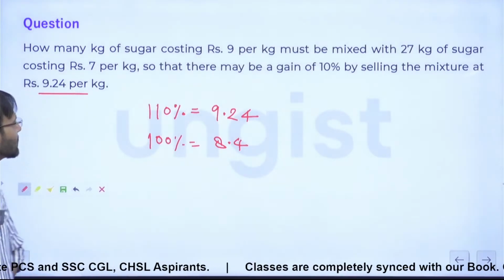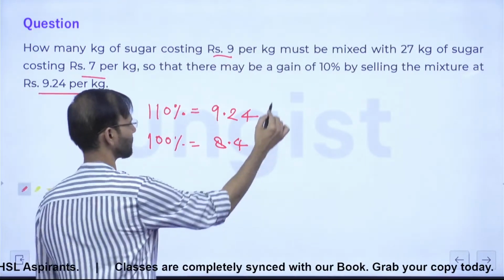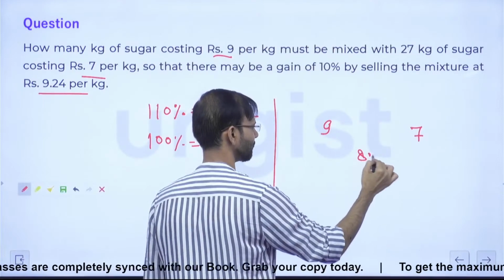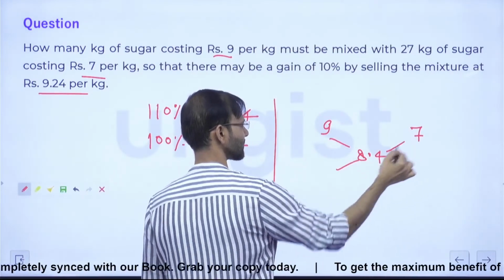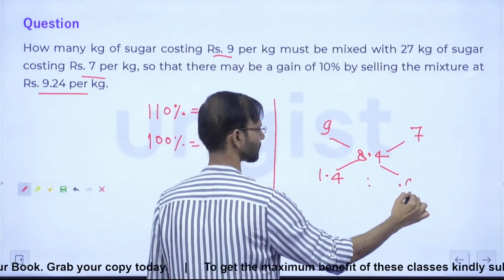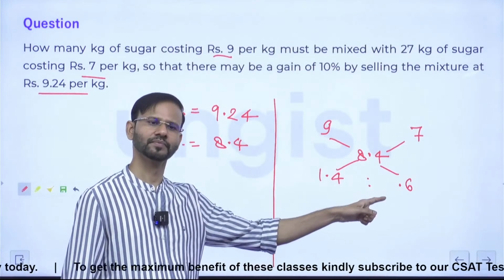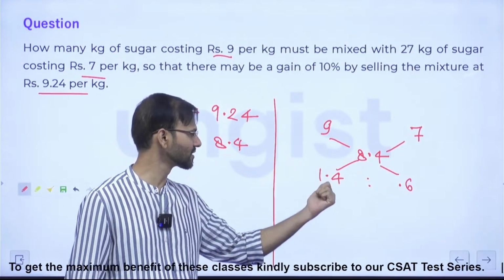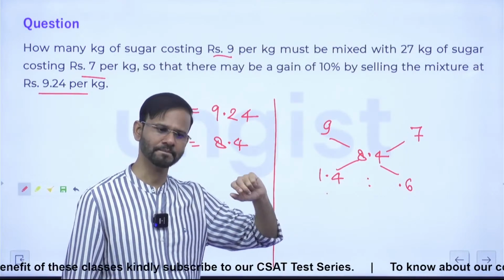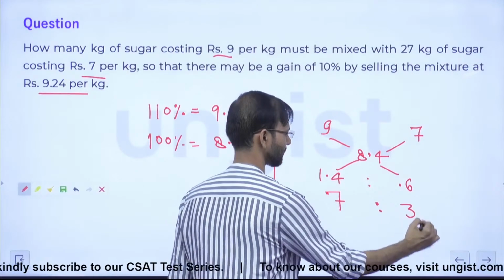Now just look at the data, 9 rupees per kg and 7 rupees per kg, and this is 8.4. What is this? And what is this? 0.6. So this is what? This is 14 by 6. If you multiply both the numbers by 10, this is 14:6. 14:6 will be what? 7:3. So this is 7:3, everybody, right?